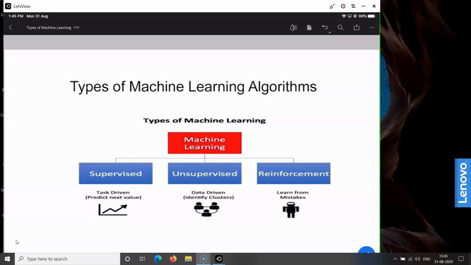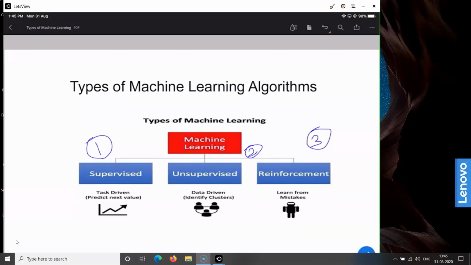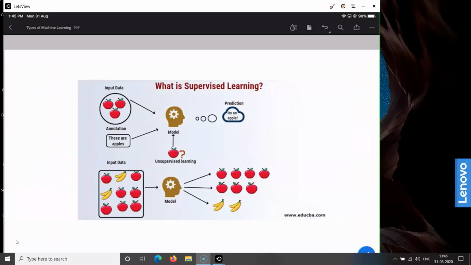Now, there are different types of machine learning algorithms. They are typically classified into three categories. The first one is the supervised machine learning algorithm, the second one is the unsupervised machine learning algorithm, and the third is the reinforcement machine learning algorithm. Supervised machine learning algorithms are driven by the task, unsupervised algorithms are driven by the data, and reinforcement algorithms are driven by the mistakes. We are going to see the differences between these different types of machine learning algorithms.